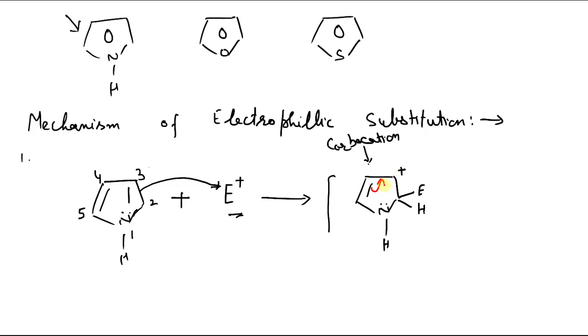Let us write the resonating structures and see how many we get. Here is H and the electrophile, and here comes the positive charge. In the next resonating structure it comes here, and this is the third resonating structure.